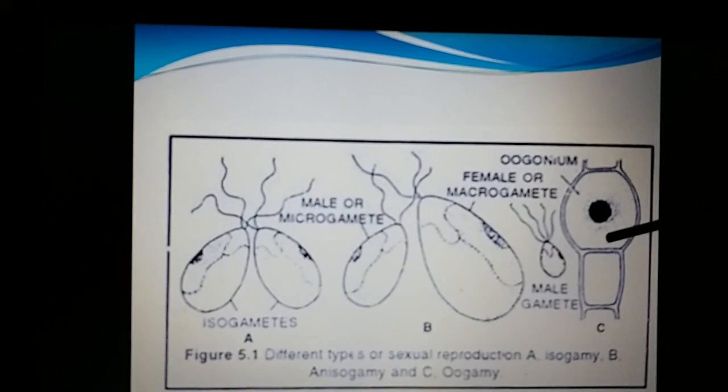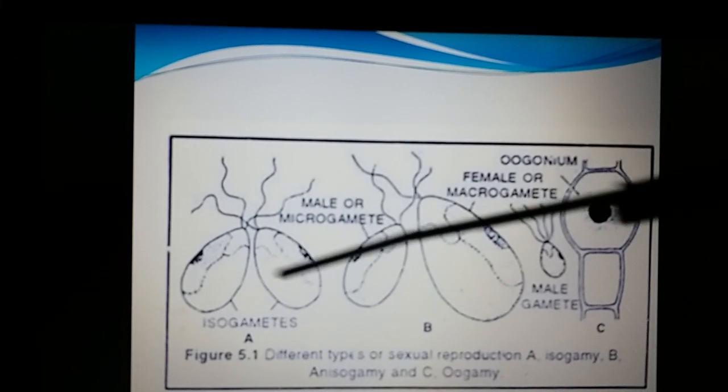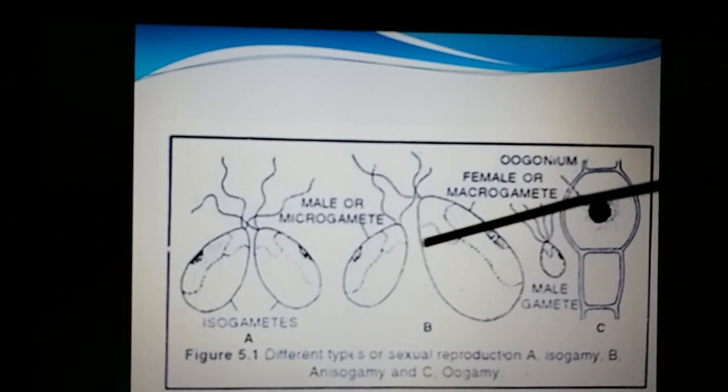Isogamy means a fusion between two similar gametes, and anisogamy means one is small and another one is bigger. That is called anisogamy. Oogamy means the egg will be static at one place and the gamete will be coming from some other place and mating with the egg.